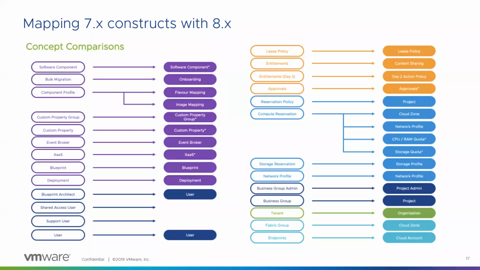The storage reservation is sort of built into the storage profile, wherein we have SPBM policy integration and some of the other properties exposed within the storage profile. The network reservation is also consumed by the 8.x network profile. The business group admin is the project admin. The business group corresponds to the project, and the tenant corresponds to the organization. Fabric pool maps to fabric group maps to cloud zone. So this is how the various constructs map from version 7 to version 8.